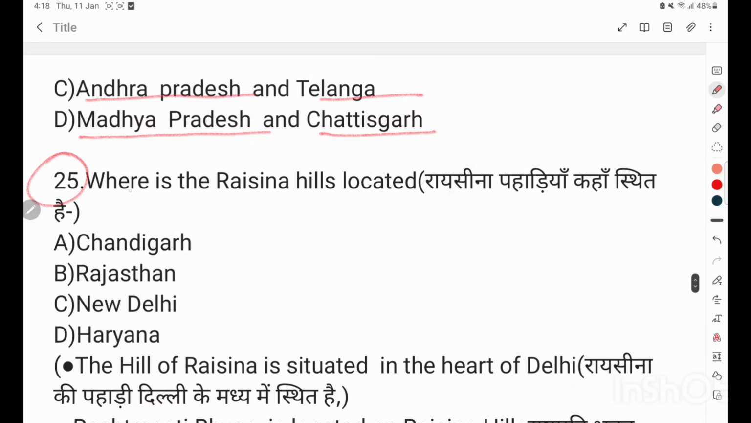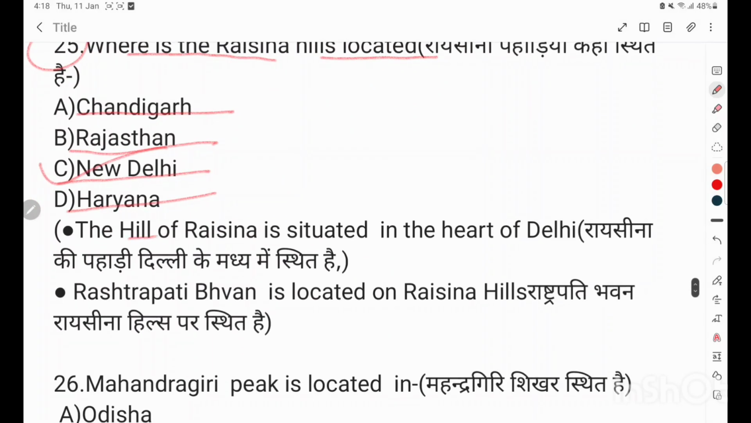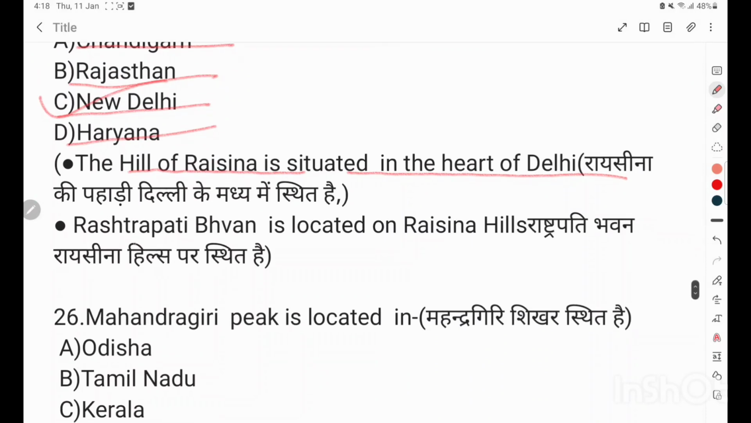Question number 26. Where are the Raisina Hills located? Chandigarh, Rajasthan, New Delhi, Haryana. Correct answer is New Delhi. The hill of Raisina is situated in the heart of Delhi. Rashtrapati Bhavan is located on Raisina Hills.